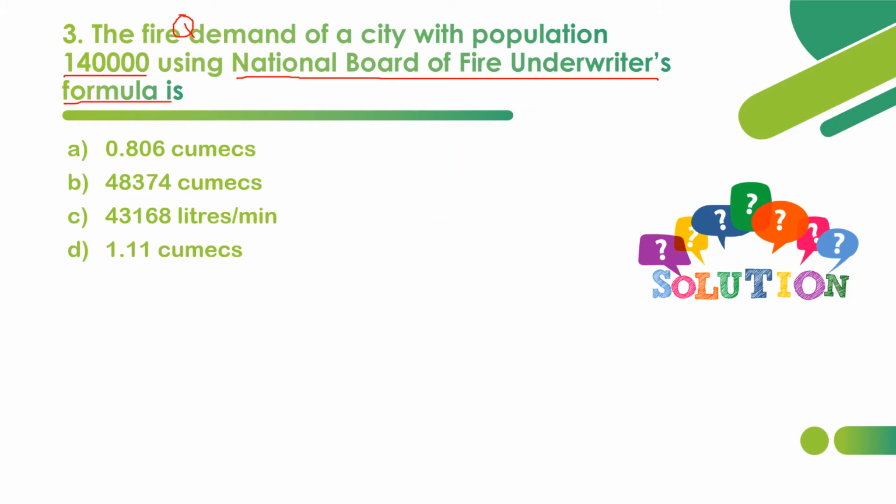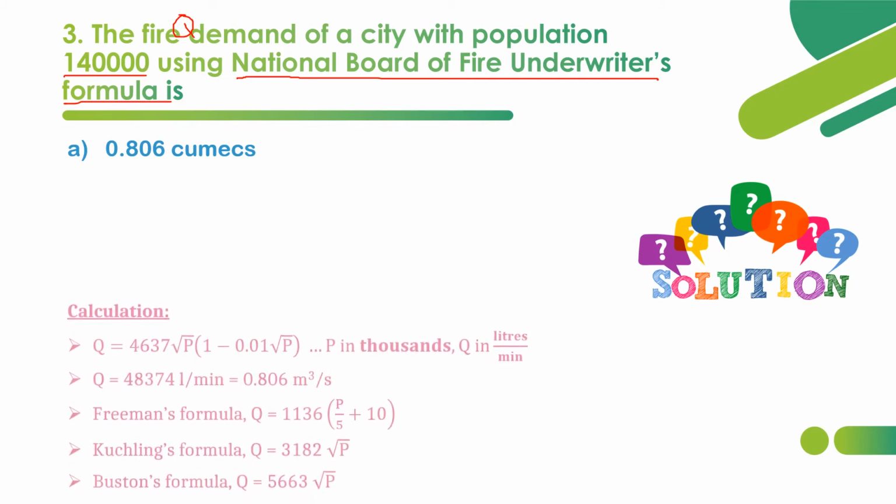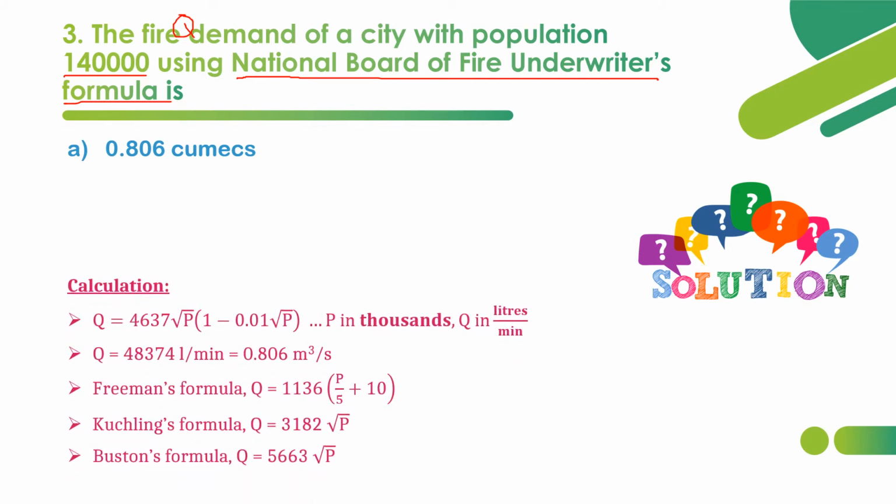So as per the National Board of Fire Underwriters formula, what is the answer? There are many formulas like the Kuichling formula, Buston's formula, and so on. As per this underwriters formula, what is the answer? Now let's see the options. Option A is the correct one, 0.806 Qmax. Now let's see the calculation and other important points.